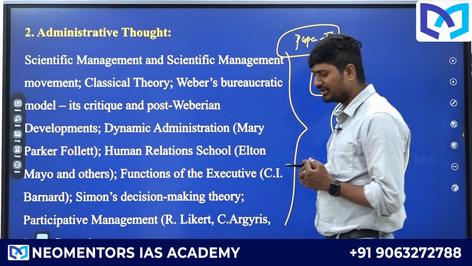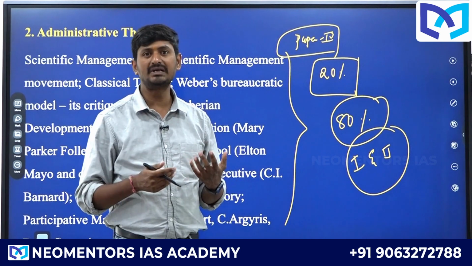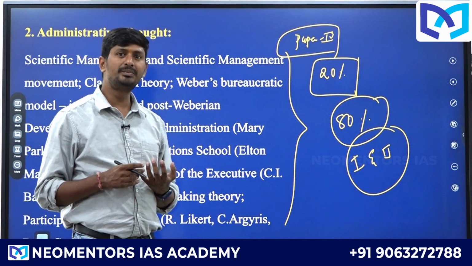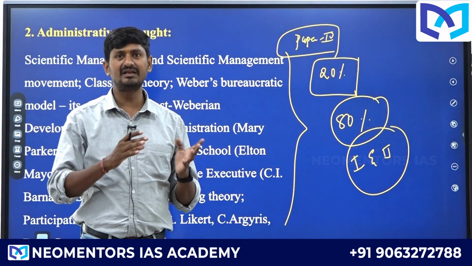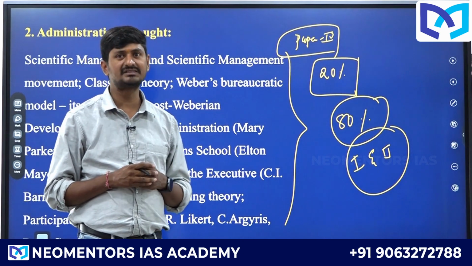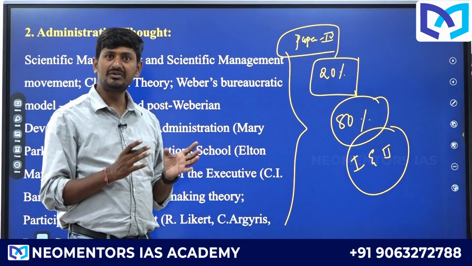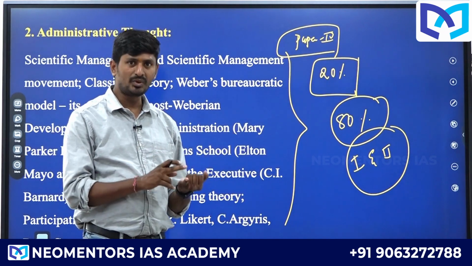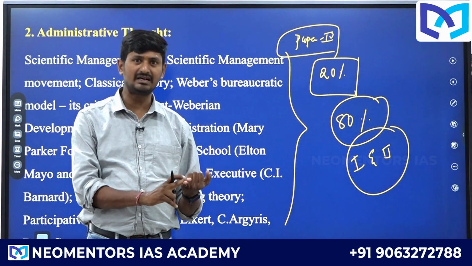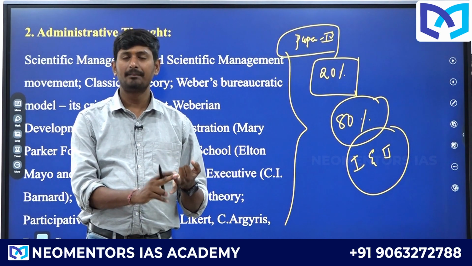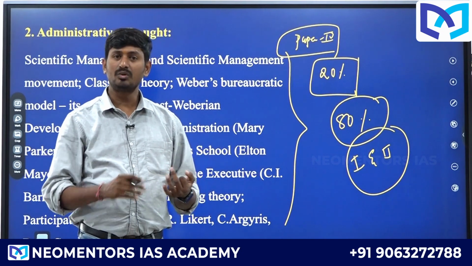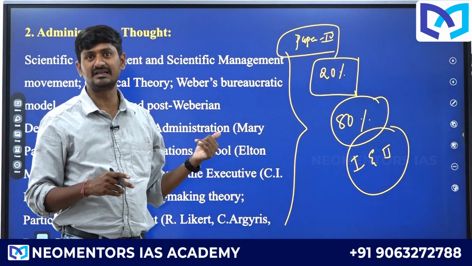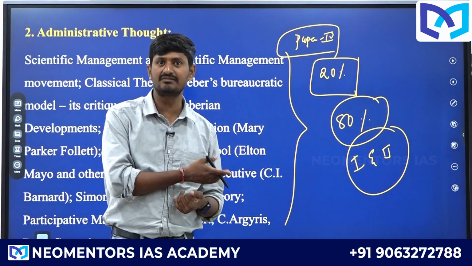Do you know, UPSC had actually contemplated making public administration another general studies paper, but later dropped that option of making it a 5th paper of general studies. The reason is that the public administration syllabus is reflected in the other general studies papers also. I told you already: paper 2 has direct relevance, paper 3 internal security, paper 4 ethics and integrity. So public administration got scattered across all these subjects. That's the reason why it has not been made a 5th general studies paper. Otherwise, it would have been.